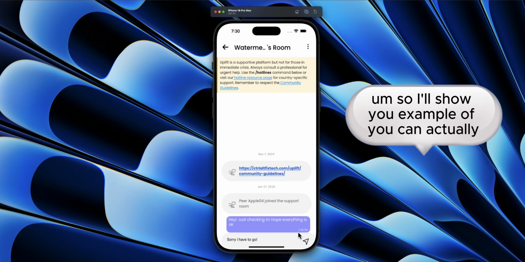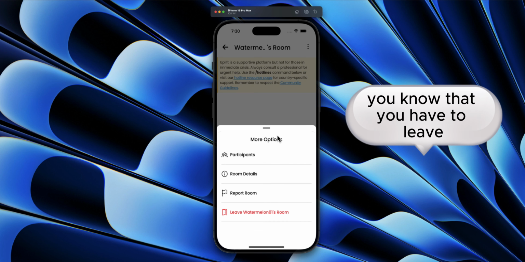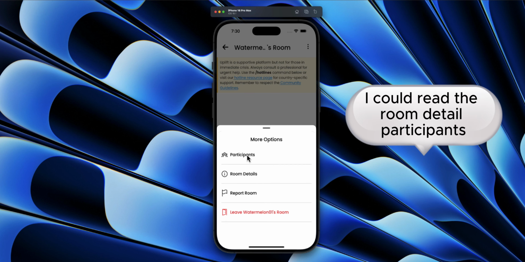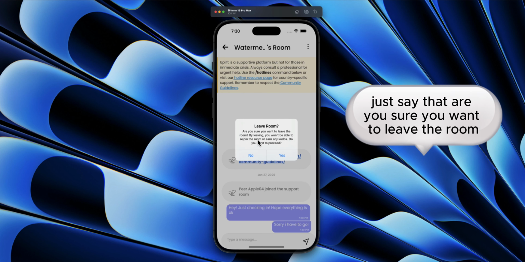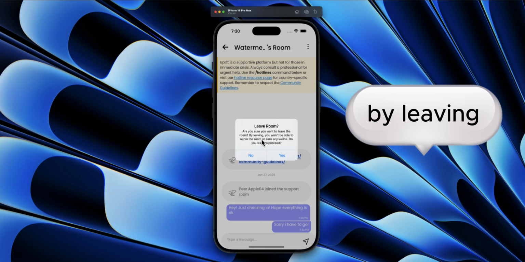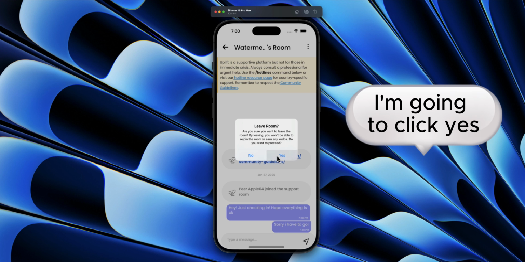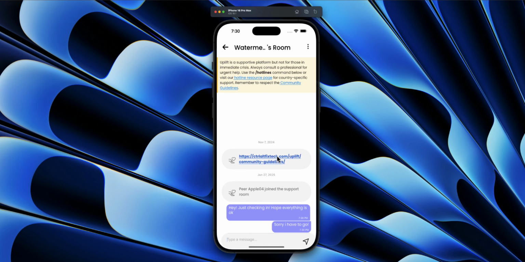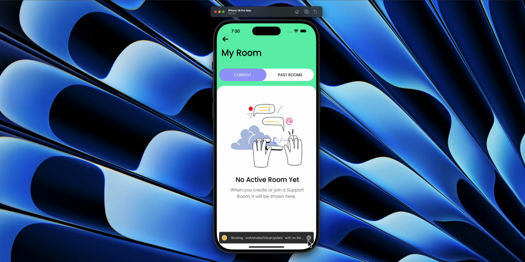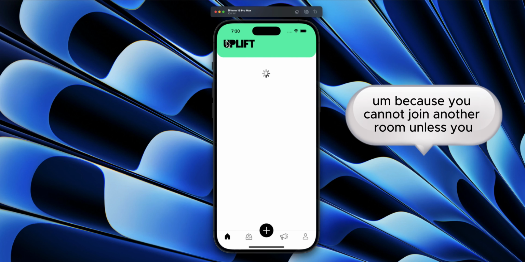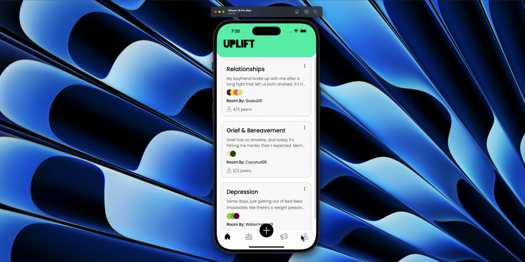So I'll show you an example. For a support room, you can just indicate that you have to leave. And similarly, you could read the room details, participants, report the room, or leave. So choose to leave. It asks, are you sure you want to leave the room? By leaving, you won't be able to rejoin the room or earn any kudos. Do you want to proceed? Are you going to click yes? And you see that the room has been left successfully, because you cannot join another room unless you leave the current room.